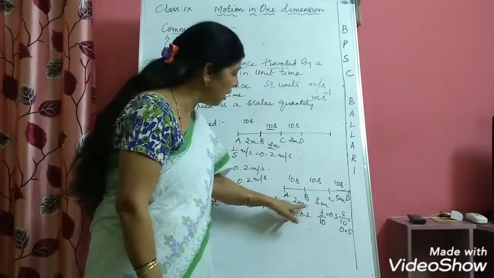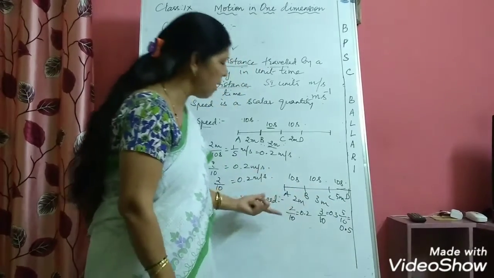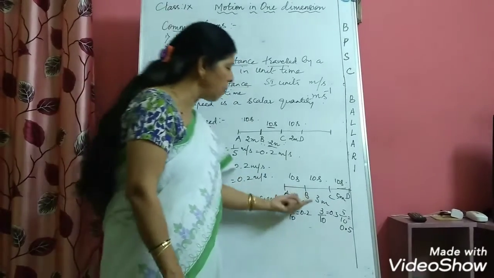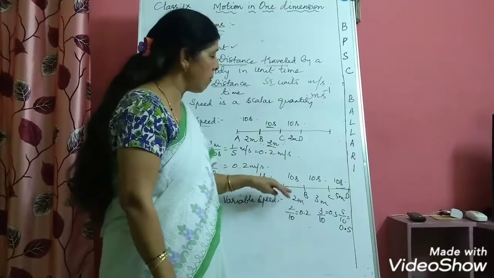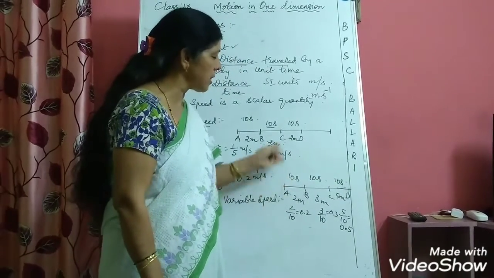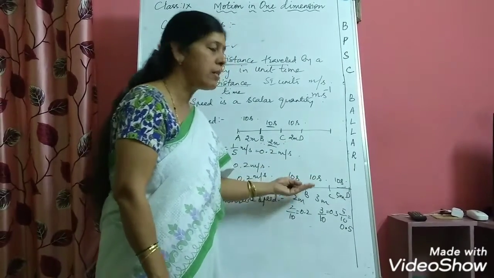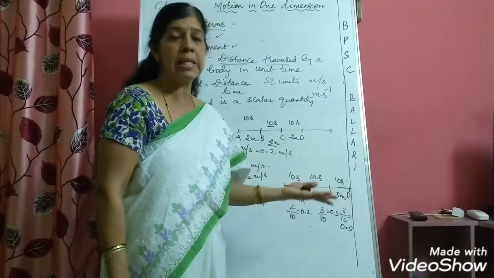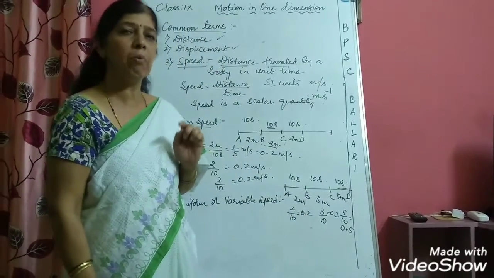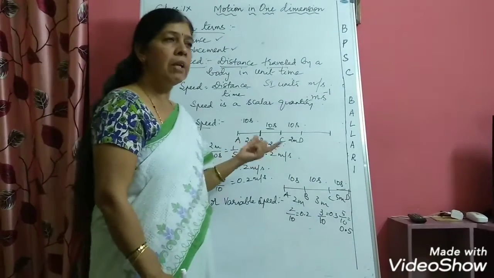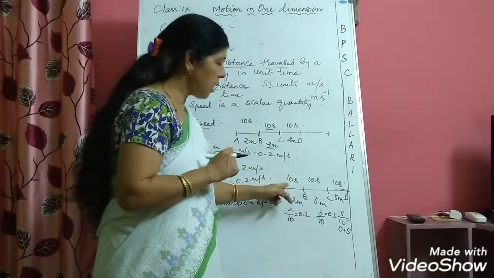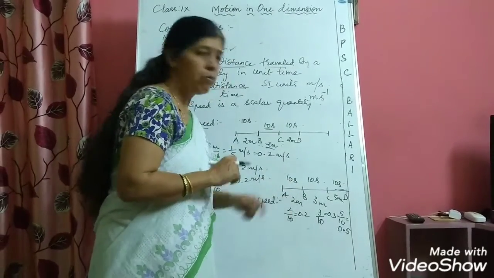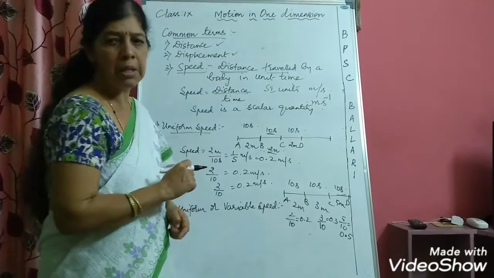Here I am taking different distances. But at the same time, this also can happen that it might be covering 2 meters only, but the time taken might be different. First time it is covering 2 meters in 10 seconds, next time again 2 meters in 13 seconds, next time again 2 meters in 20 seconds. Then also when you calculate speed, the body will have different speeds every time. So such type of speed is called non-uniform speed or variable speed.